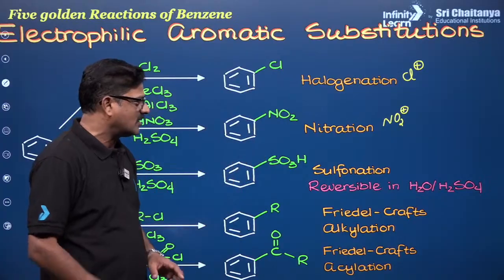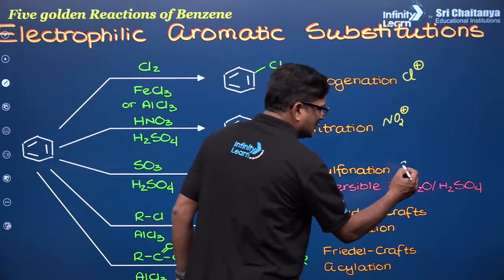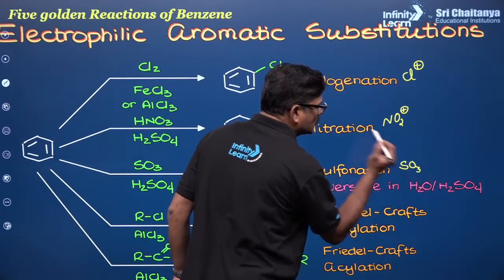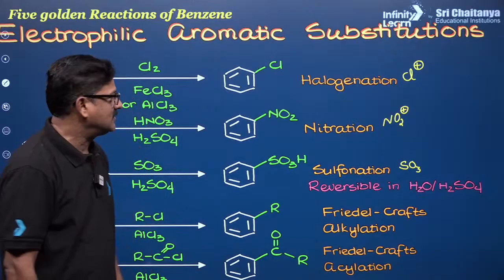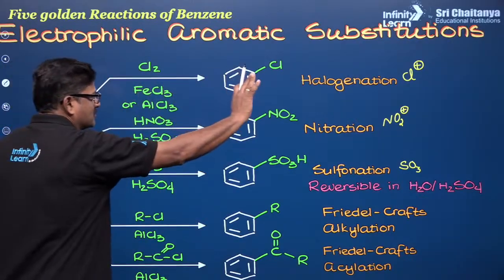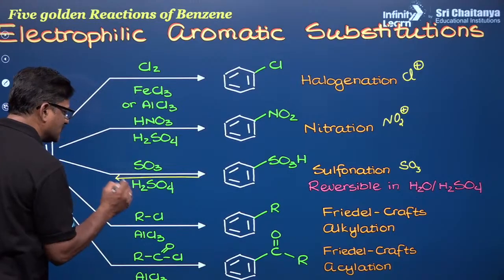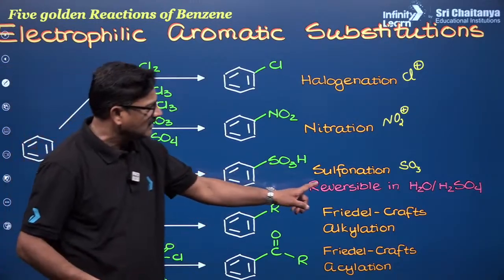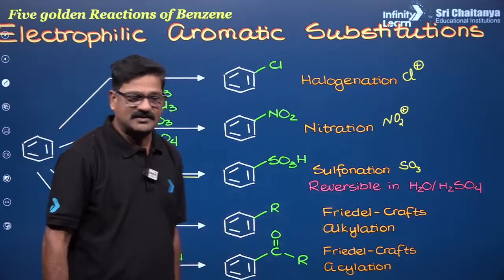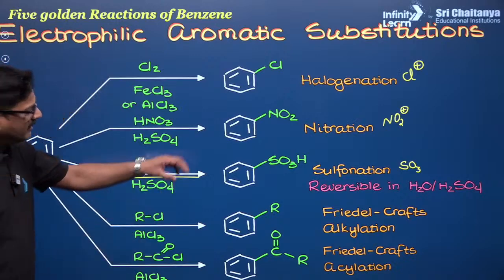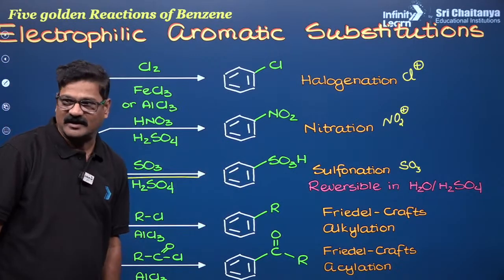This process is called sulfonation, and the electrophile is sulfur trioxide. All these reactions are irreversible, while sulfonation is a reversible reaction. That's very important, and if you hydrolyze this, you get benzene again.